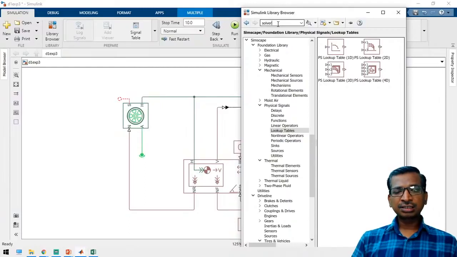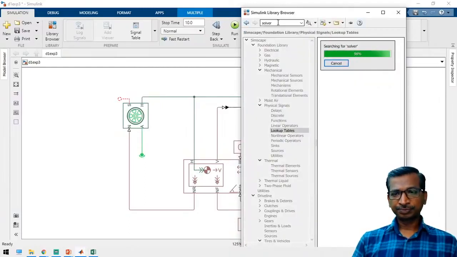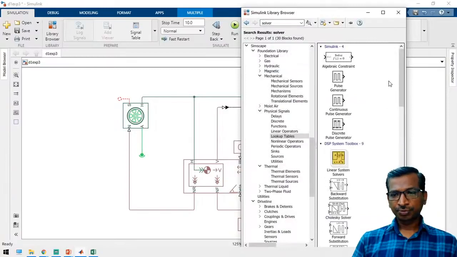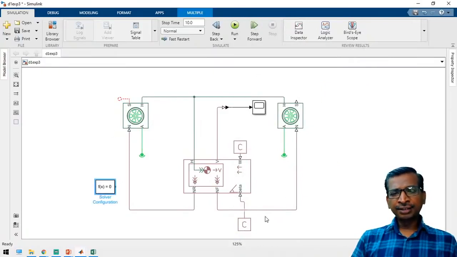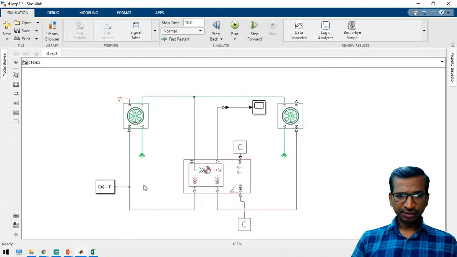So this is called Simscape header file, solver configuration. You have to drag the component and connect anywhere in the diagram. I'm going to connect anywhere in the diagram, you can connect.